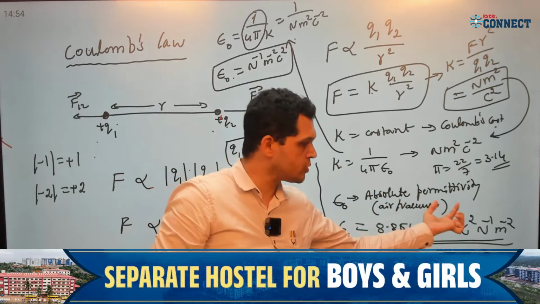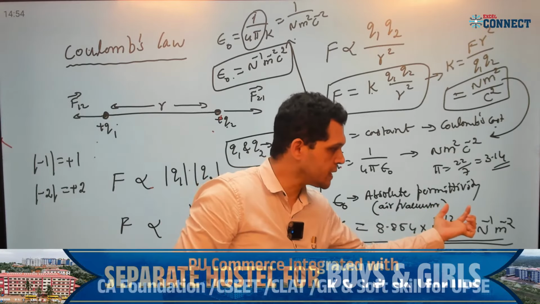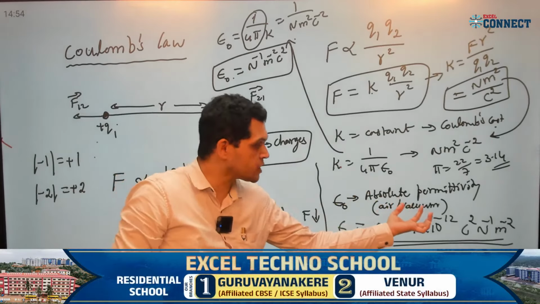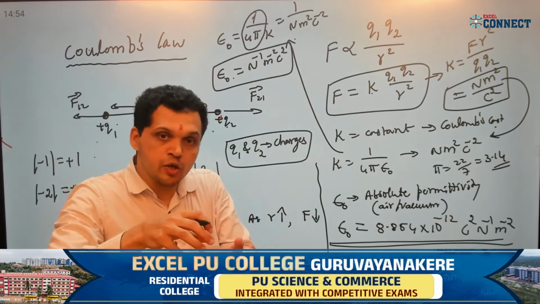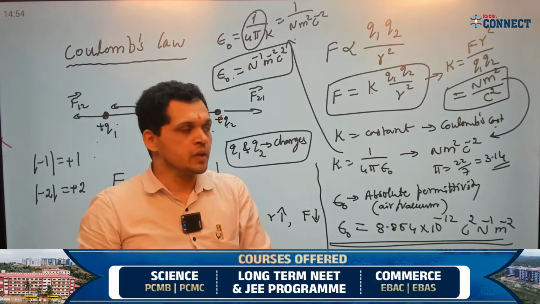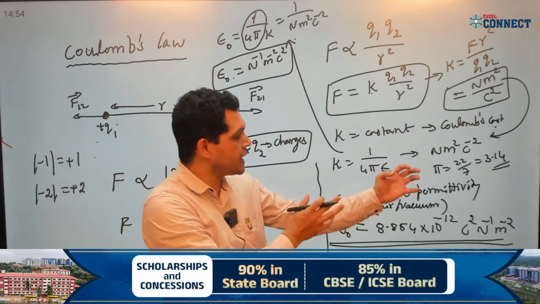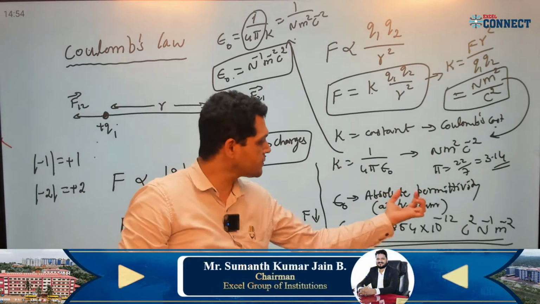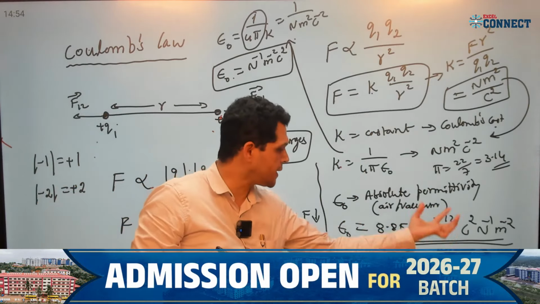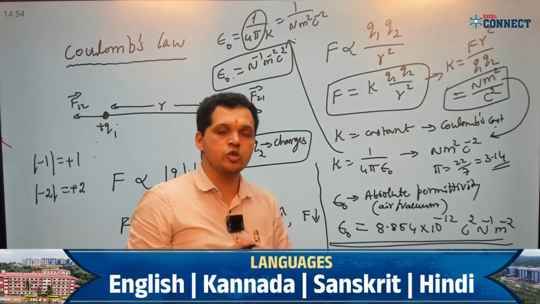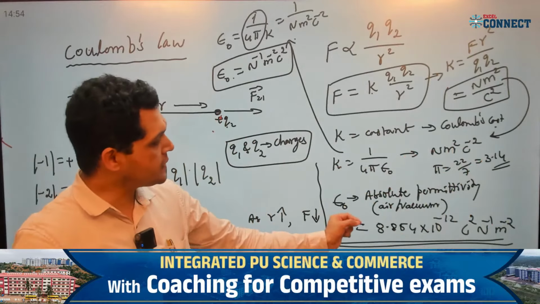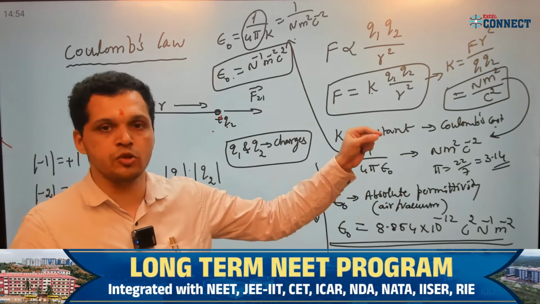Now this epsilon naught value is the absolute permittivity. Absolute permittivity means what? It is how much that medium, air or vacuum, allows the electric field. That is the ability of the medium to allow electric field lines. That is the absolute permittivity. Its value for air or vacuum is 8.854 times 10 power minus 12. It has a unit, and that unit is Coulomb square per Newton per meter square.